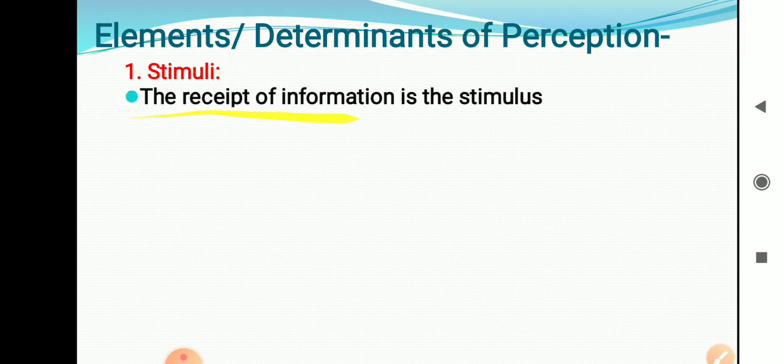Now, elements or determinants of perception. There are 7 elements of perception. One by one, we will study them, and how the process is carried out, that we will try to understand. Now, the first element is stimuli. Stimuli is nothing but the message or information. The receipt of information is the stimulus. As and when you get the data, as and when you get the information, the stimulus process starts.